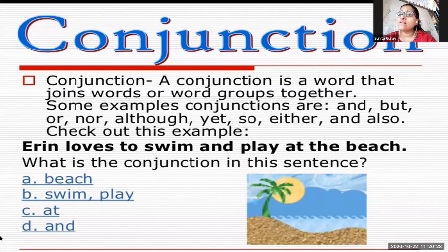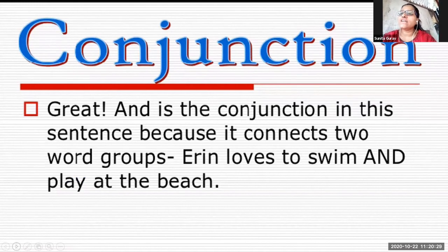So to conclude regarding conjunction, conjunction is a word that joins two words and two sentences together. And is a conjunction in this sentence because it connects two word groups. Irene loves to swim and play at the beach. The word and is written in capital. So that is the answer.